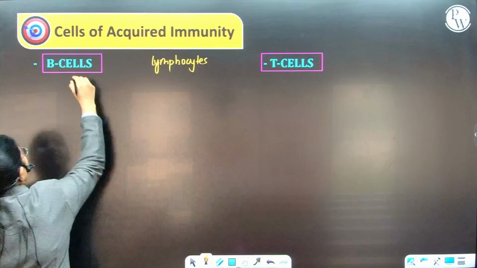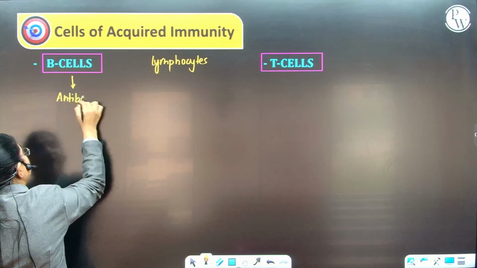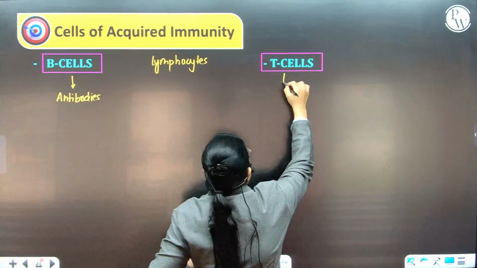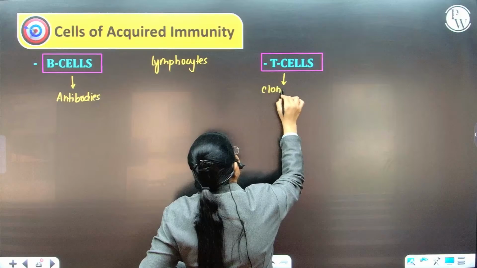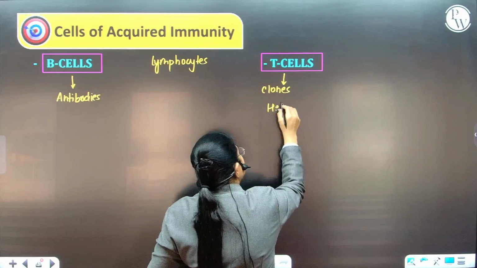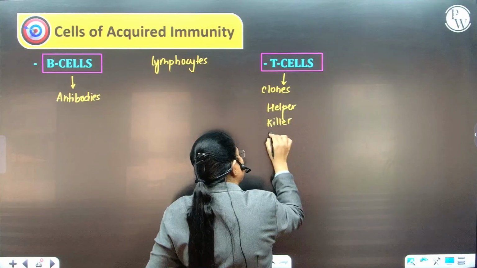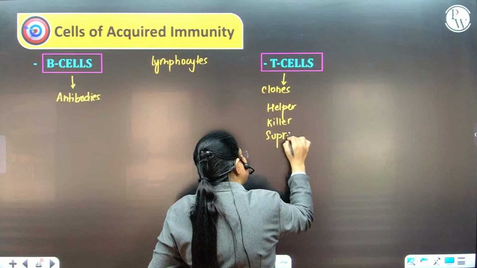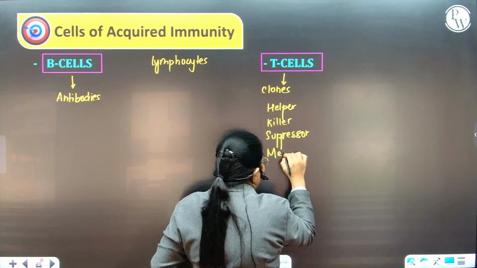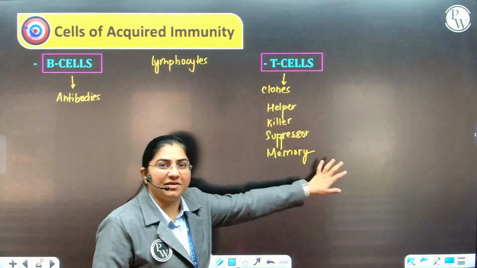Now B cells are the ones that produce antibodies, and T cells are the ones that basically form clones, which are 4 types: helper T cells, killer T cells, suppressor T cells and memory T cells. So it is via the cells that they will provide immunity.